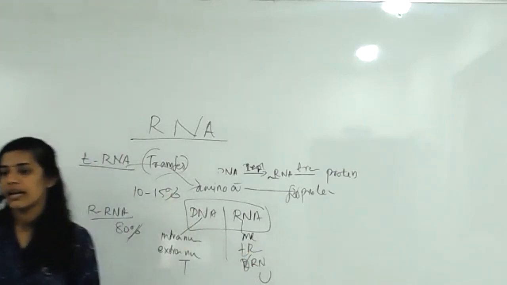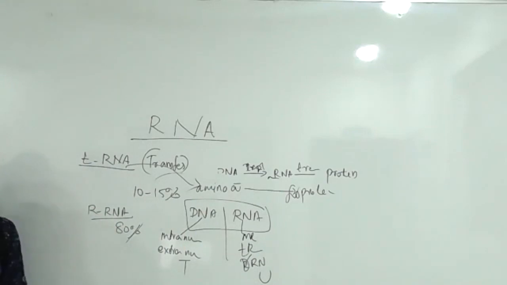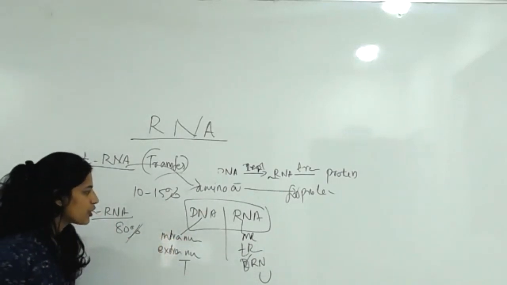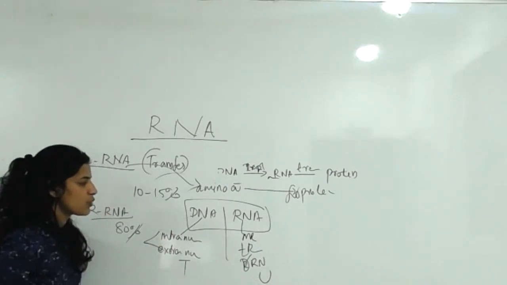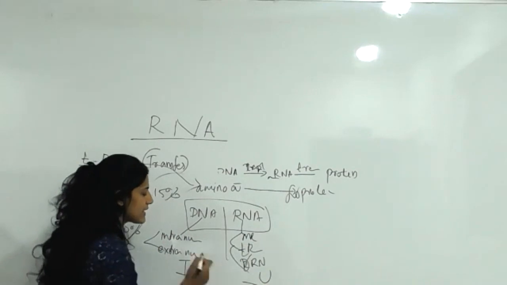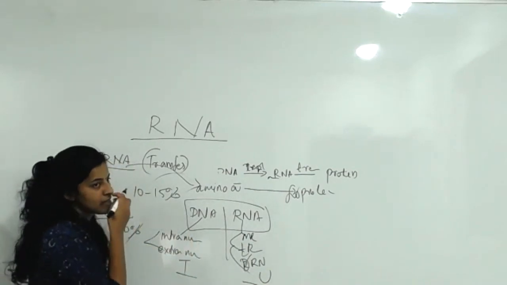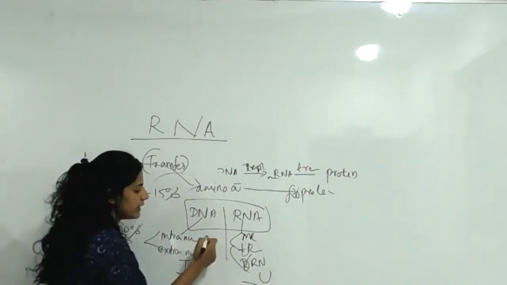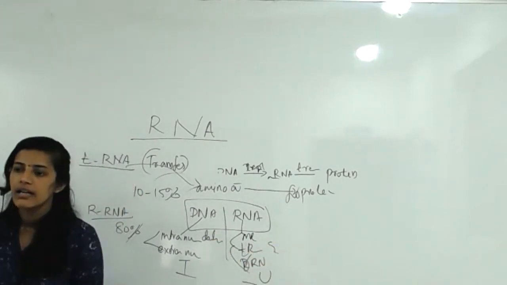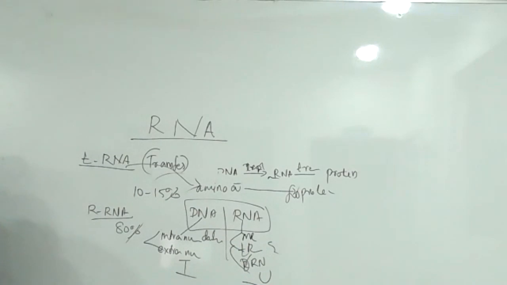Likewise, you can prepare your own notes: DNA classification intranuclear and extranuclear, RNA three types, base thymine, double helical versus single helical structure. Got it, students? Is it clear?